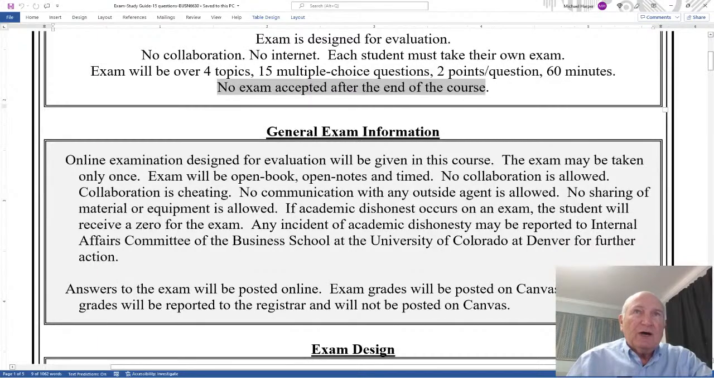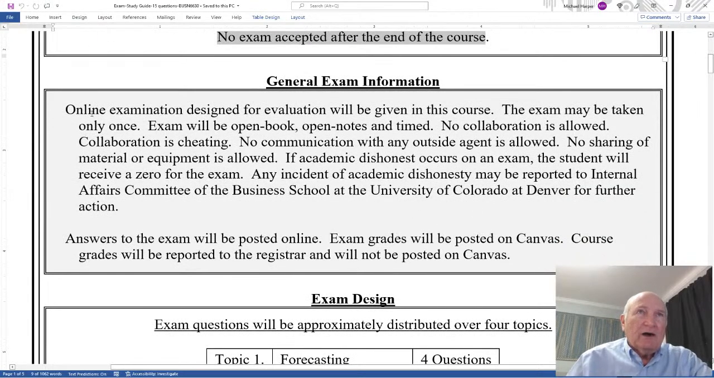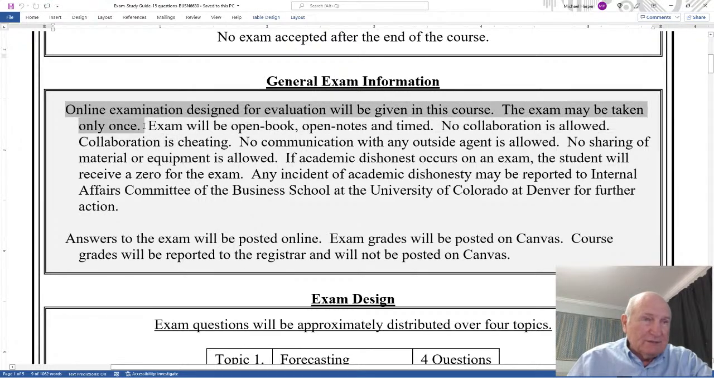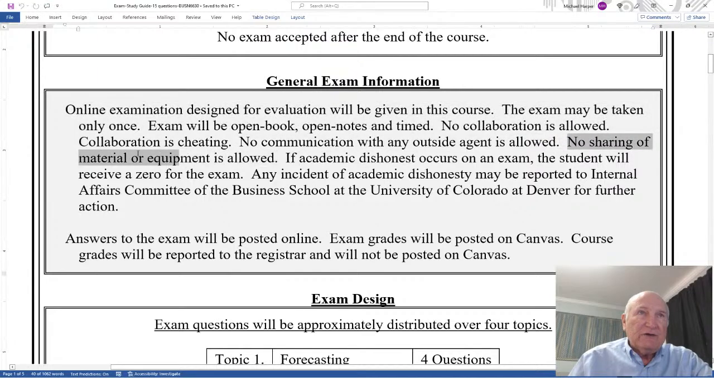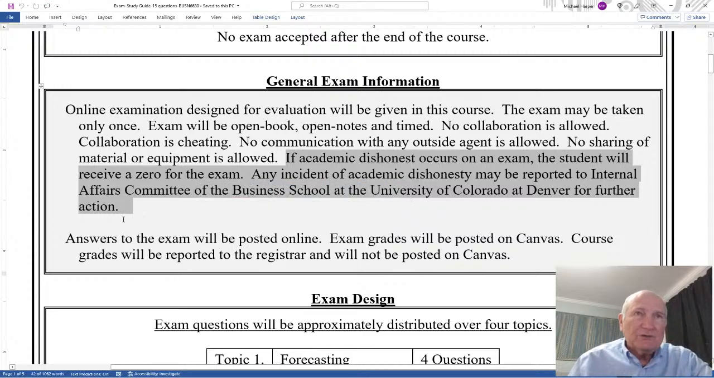Okay, so general exam information. Online examination designed for evaluation will be given in the course. The exam may be taken only once. Exam will be open book, open notes, and timed. No collaboration is allowed. Collaboration is cheating. No communication with any outside agent is allowed. No sharing of material or equipment is allowed. And if academic dishonesty occurs on the exam, the student will receive a 0 for the exam, and any incident of academic dishonesty may be reported to the Internal Affairs Committee of the business school or to the university.